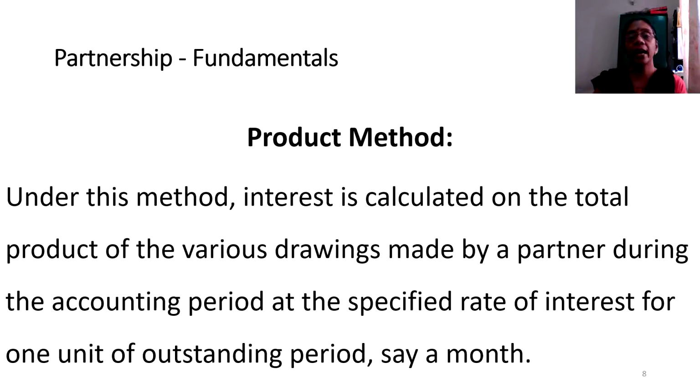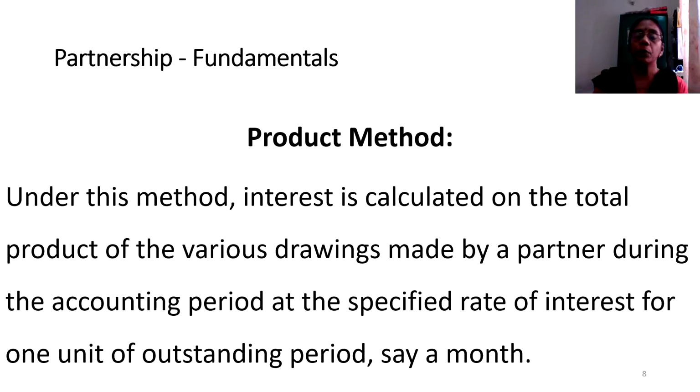But instead of calculating the interest on drawings for every withdrawal, we use a small technique of finding out the product. What does this product indicate? It is the multiplication between the amount withdrawn and the number of outstanding months.